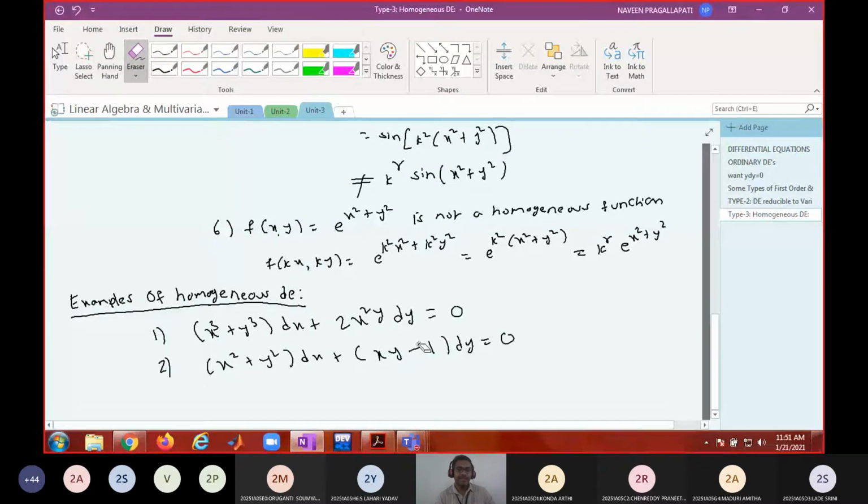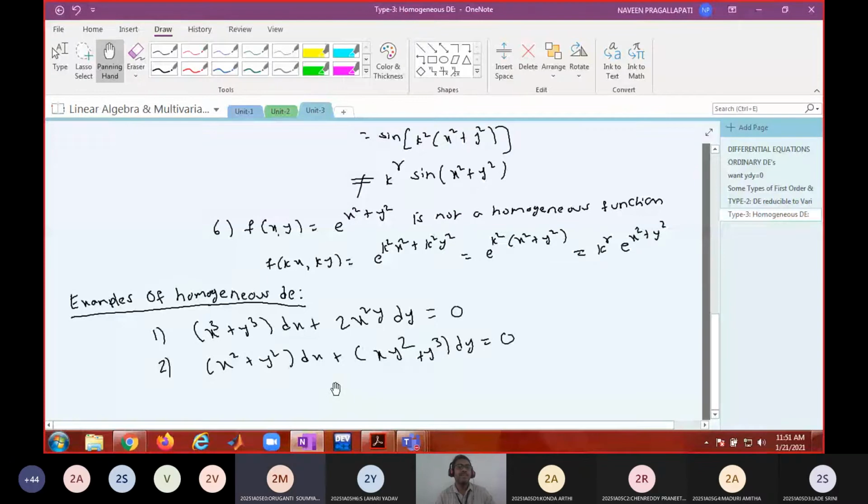Or if I write like this, is this a homogeneous differential equation? No. Why?